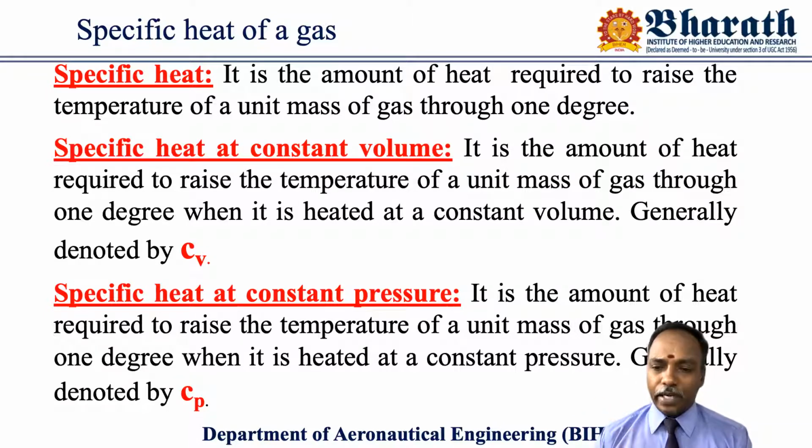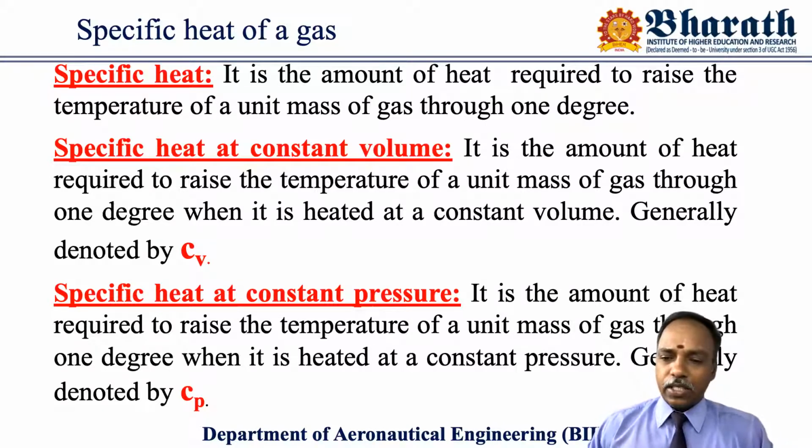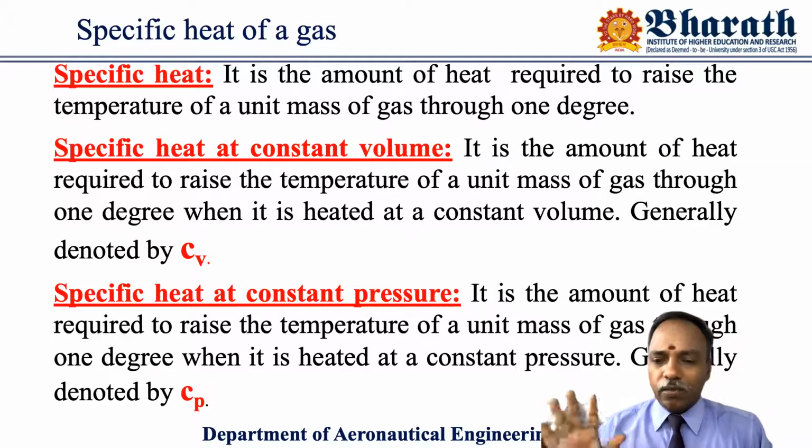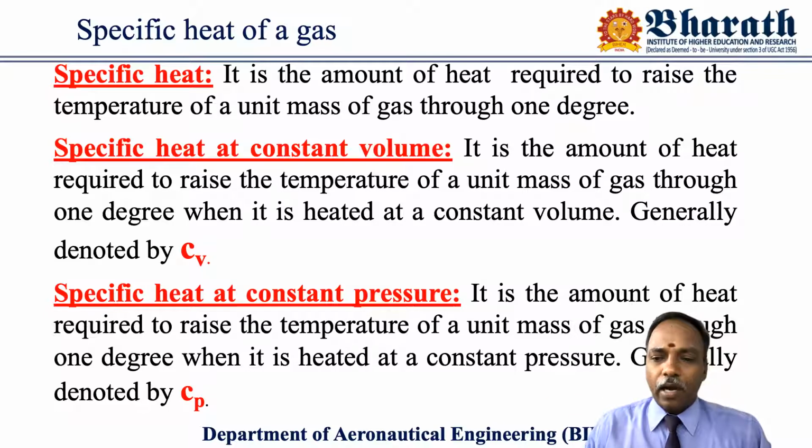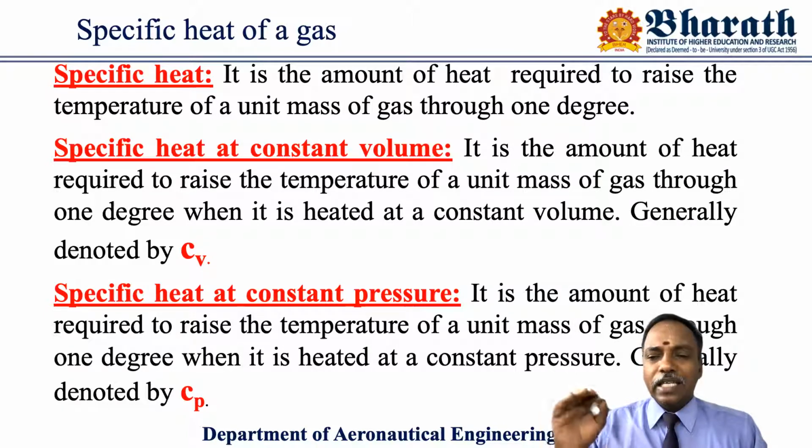It is the amount of heat required to increase the temperature of unit mass of substance through 1 degree. Through 1 degree means I have a substance whose mass is 1 kg, and I want to increase its temperature only 1 degree. Suppose the initial temperature is 30 degrees centigrade. I want to increase it from 30 to 31 degrees centigrade, so that the temperature difference delta T is equal to 1 degree.